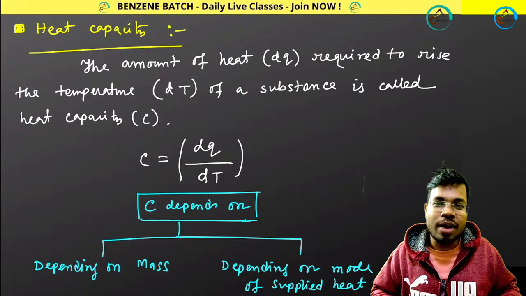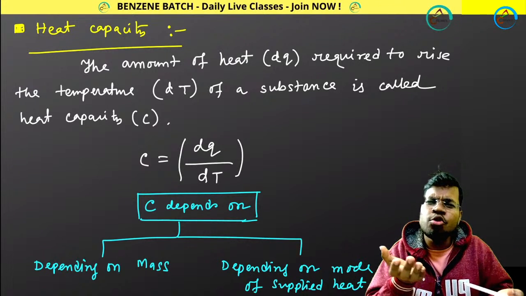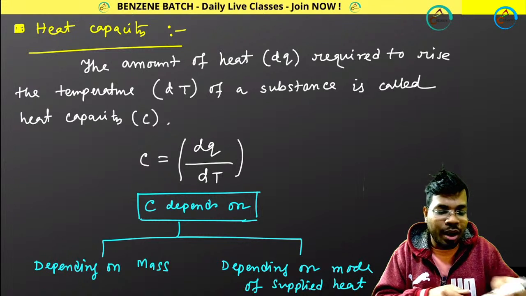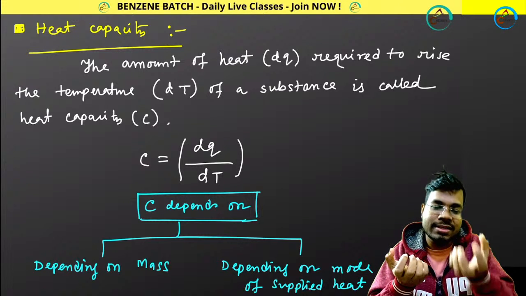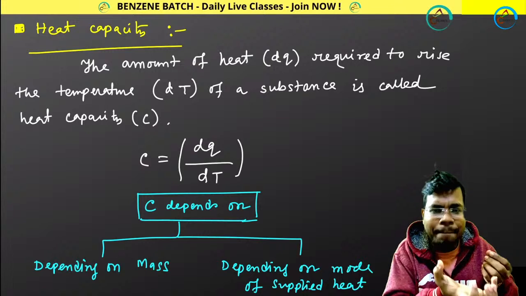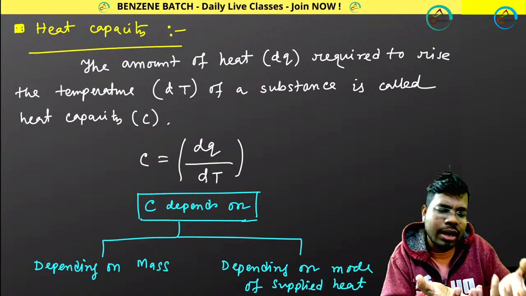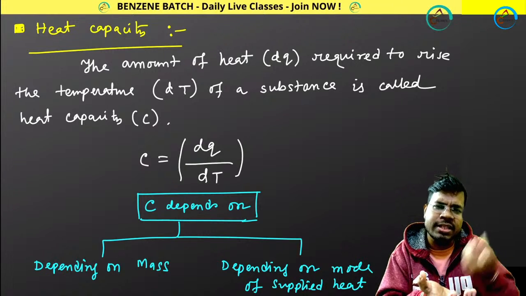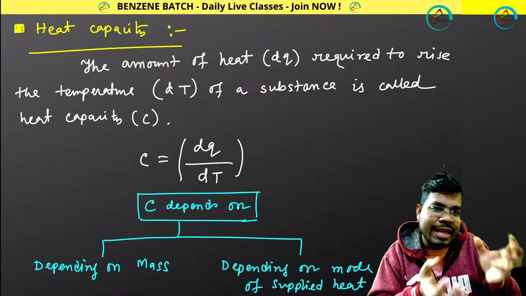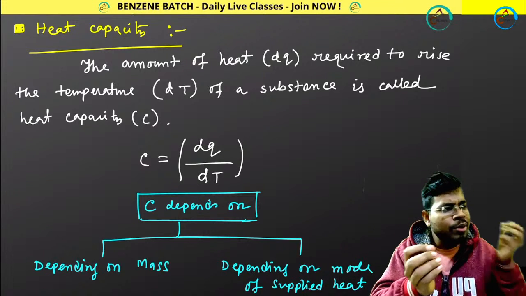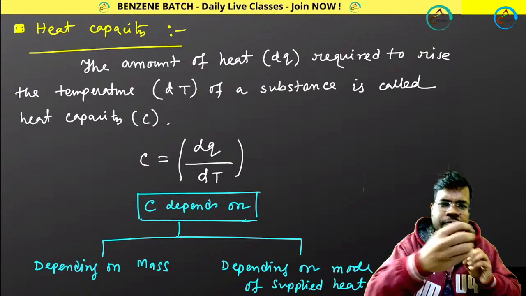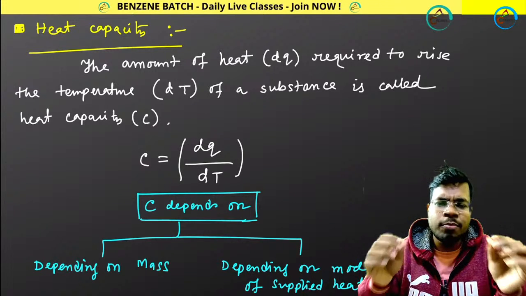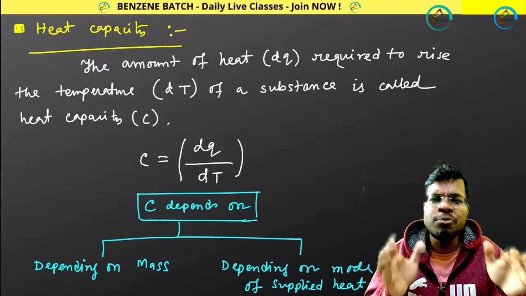So that's why if you boil your water, it takes too much time. But if you are boiling milk, it doesn't take too much time, because water has maximum heat capacity. Water has the capacity to store heat, so as it has maximum capacity, it will absorb a lot of heat, and that takes time. That's why water takes time to boil.